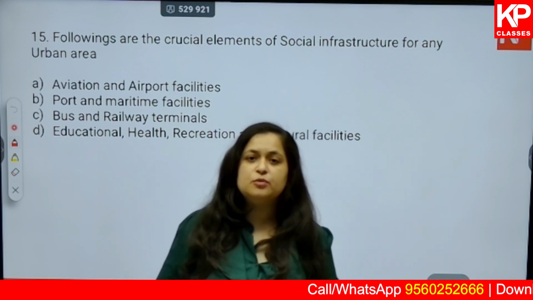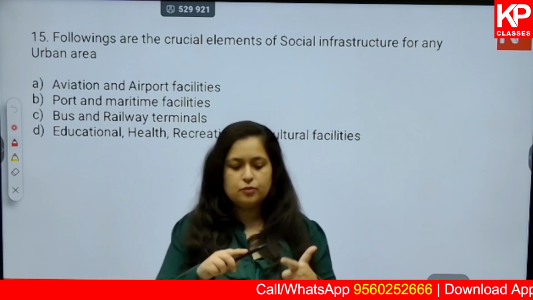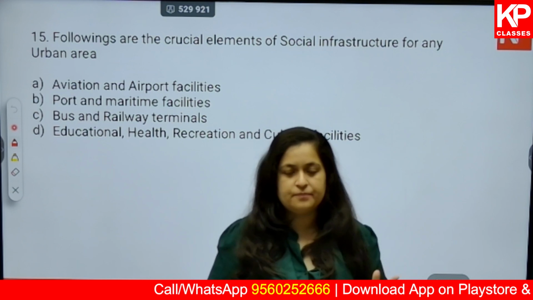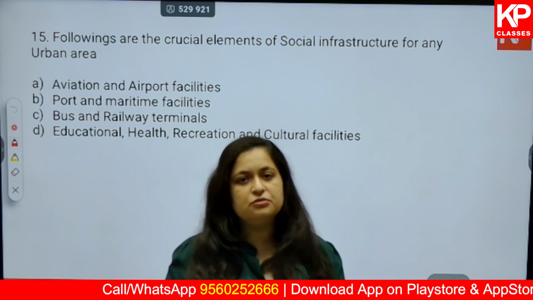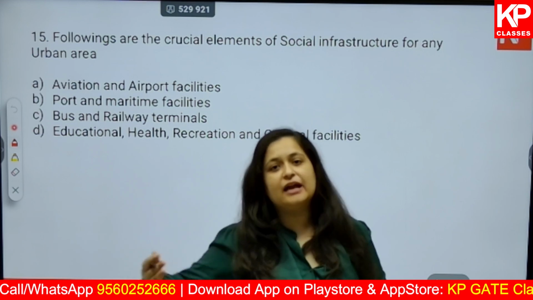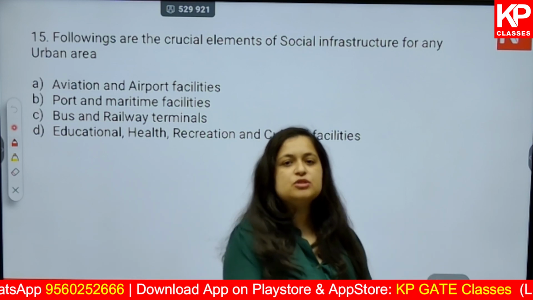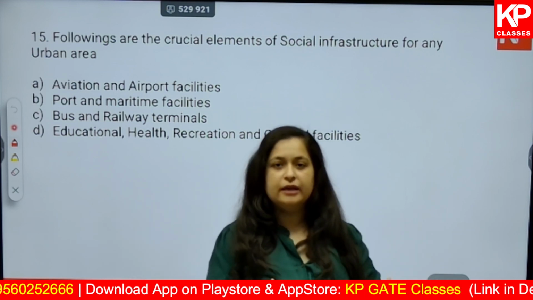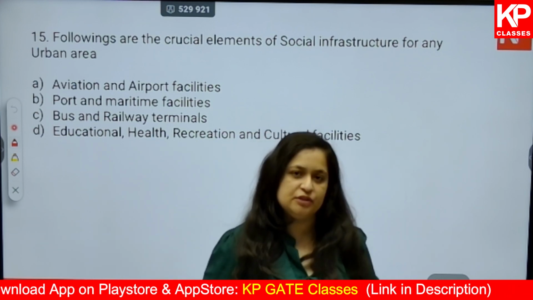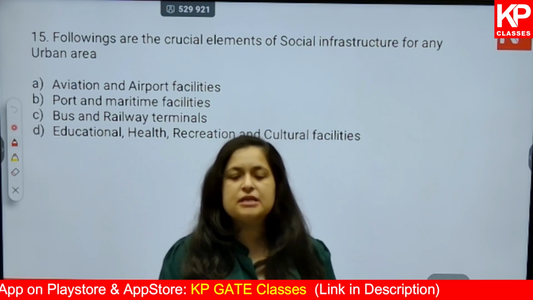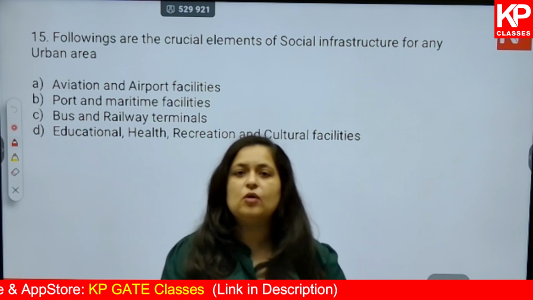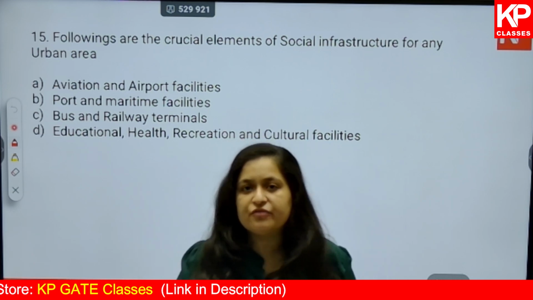Physical infrastructure would include things like roads, water supply, drainage, solid waste management, sanitation, etc. And social infrastructure usually includes those institutions or that kind of infrastructure that is used by the society at large. Okay, it cannot be used by individuals and cannot be given for a single individual. For example, your schools, hospitals, parks, gardens, museums, recreational areas, all these are part of your social infrastructure.